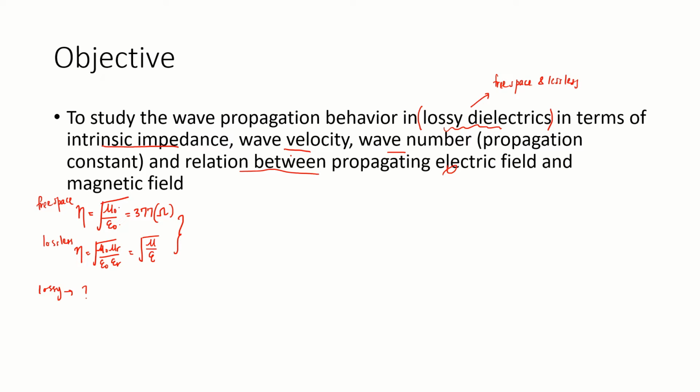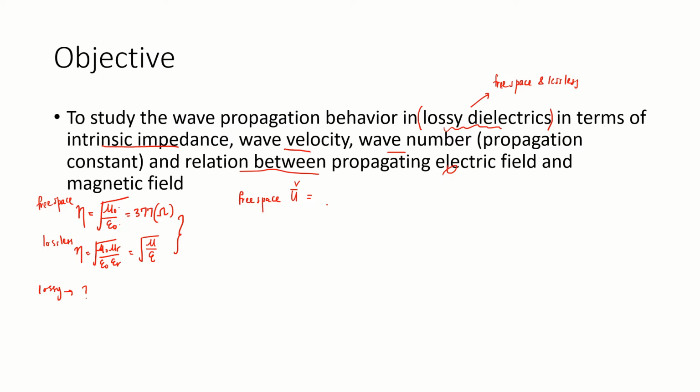How about the wave velocity? In our previous lecture, for free space, the wave velocity can be represented as u with a vector above, or v.